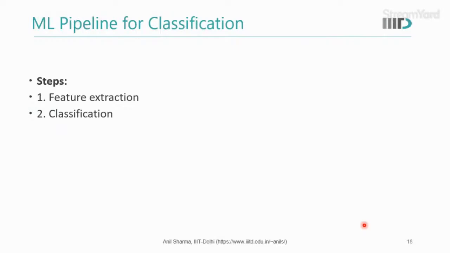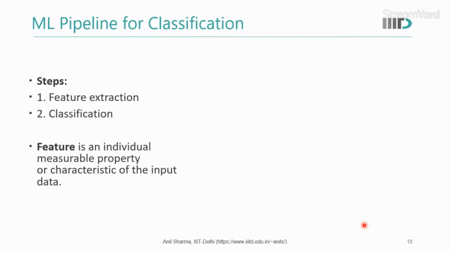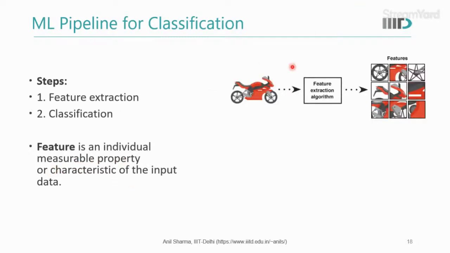Let me give you a separate example. We are doing two steps for the classification. One is the feature extraction, second is the classification. The feature is an individual measurable property or characteristic of the input data. For example, if we give a bike as the input, we can extract different features: wheels are there, some structure in the wheels, the backside, there is a head of the bike, and all those things, right? All these different parts of the bike actually make it a bike. So that is what a feature is.